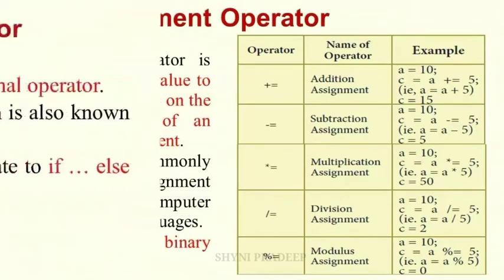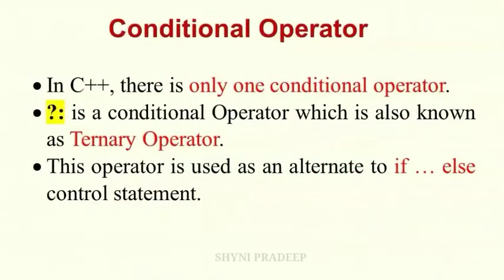Next operator is the conditional operator. In C++ there is only one conditional operator, question mark and colon. This is called the conditional operator, which is also called the ternary operator. This operator is similar to the if-else statement.